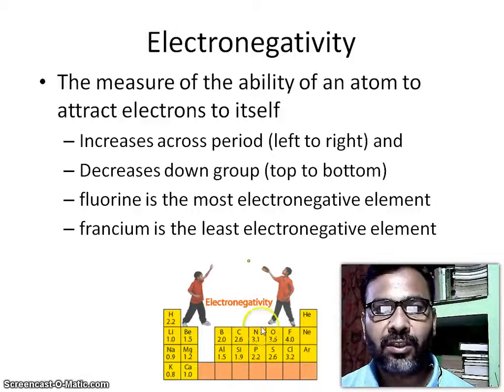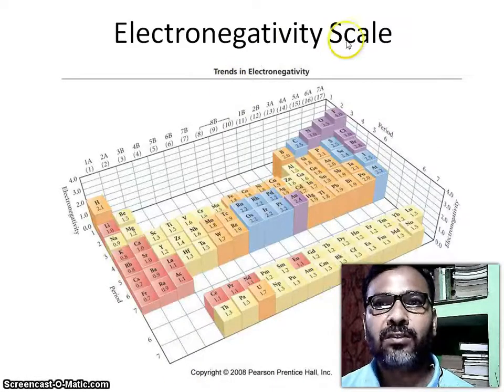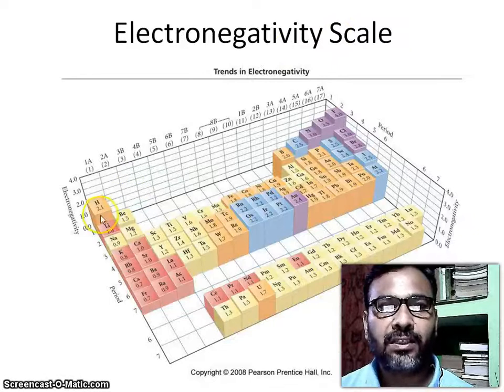So these are the electronegativities: hydrogen 2.2, lithium 1.0, sodium 0.9, potassium 0.8, beryllium 1.5, magnesium 1.2, calcium 1.0, boron 2.0, aluminum 1.5, carbon 2.6, silicon 1.9, nitrogen 3.1, phosphorus 2.2, oxygen 3.5, sulfur 2.6, fluorine 4.0, chlorine 3.2, helium, neon, and argon. The electronegativity scale is like that.